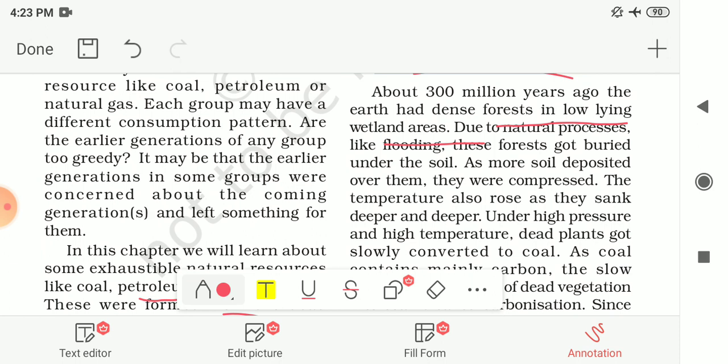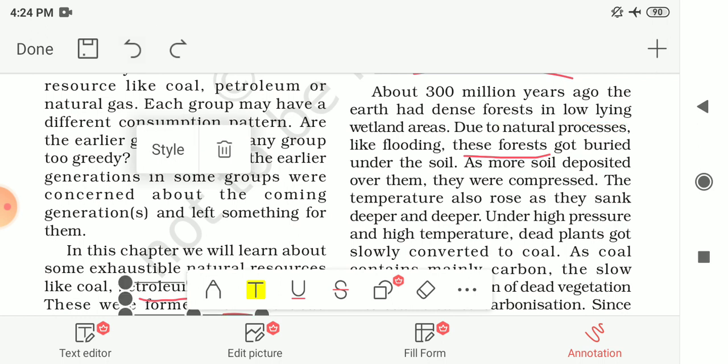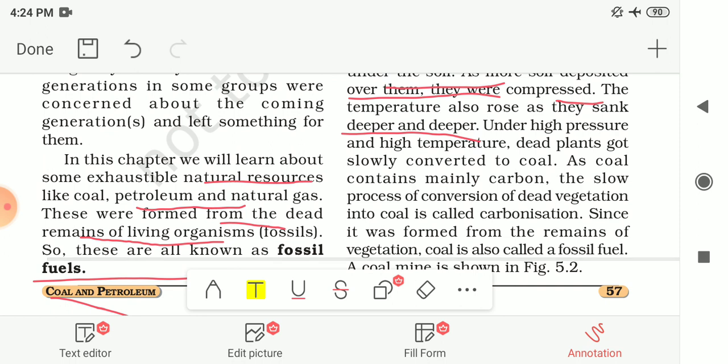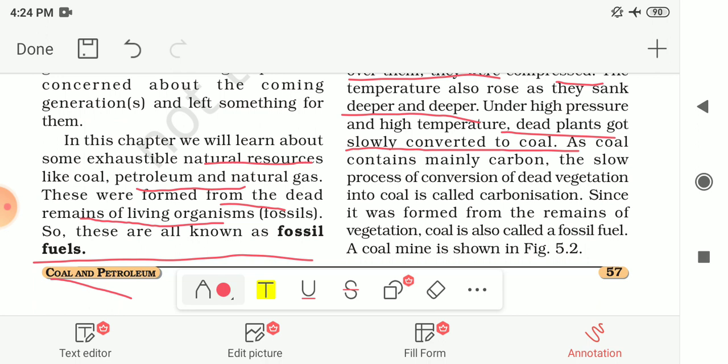Due to natural processes like flooding, these forests got buried under the soil, and as more soil deposited over them, they were compressed. They sank deeper and deeper, and the temperature and the pressure also increased. So under high pressure and high temperature, dead plants slowly got converted to coal.